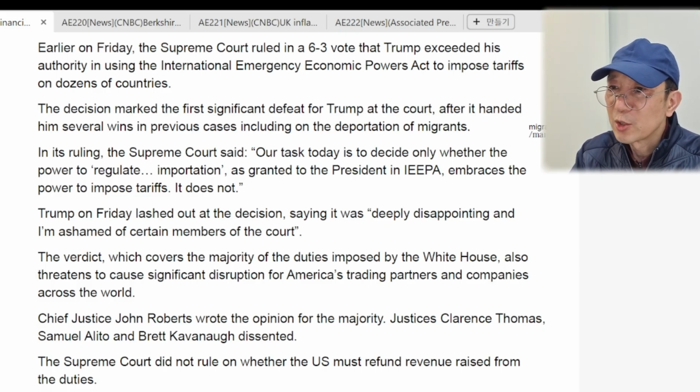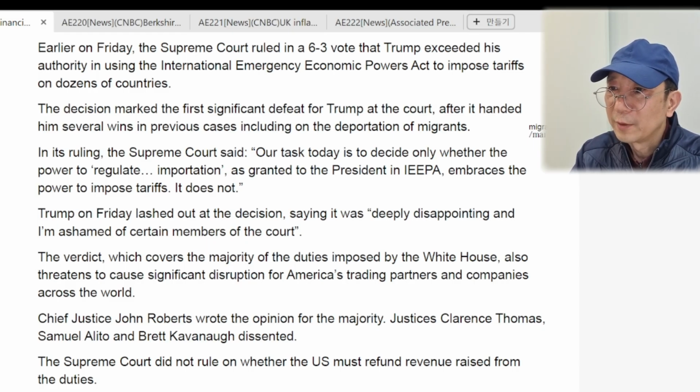In its ruling, the Supreme Court said, "Our task today is to decide only whether the power to regulate importation, as granted to the president in IEEPA, embraces that power to impose tariffs. It does not."